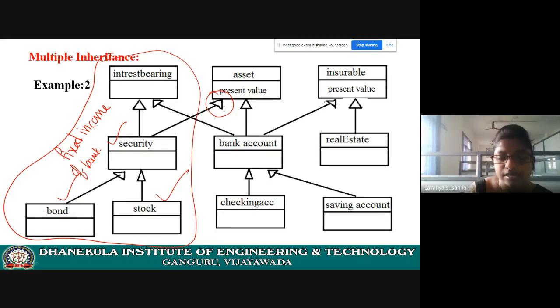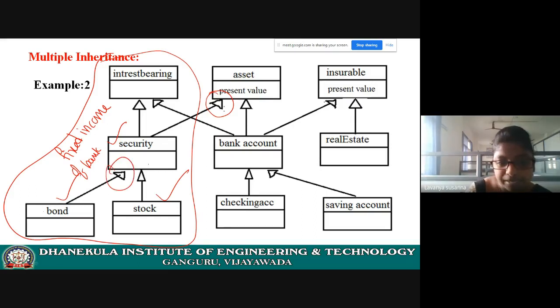Next, stock. Stockholders are owners of the company. Here, bonds and stocks belong to security. That means bond inherits properties of security, and stock inherits properties of security. I hope you understood what is bond and what is stock. These are nothing but fixed income securities of the bank.